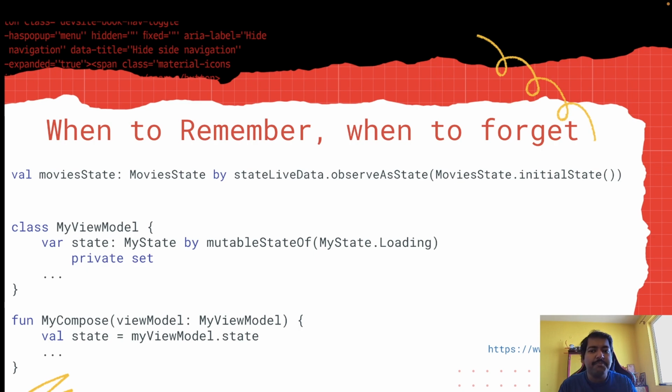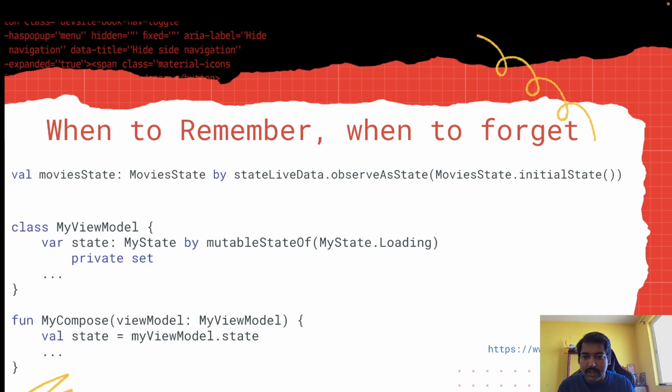Now that doesn't mean that you should use remember every time you create a state, right? So here are a few examples where remember is not required. Whenever you have a state holder, right? Whenever your state is created by something outside of your composable function, for example, here state is created by the view model. So I am using mutableStateOf in the view model only.